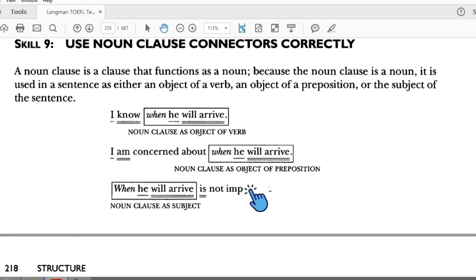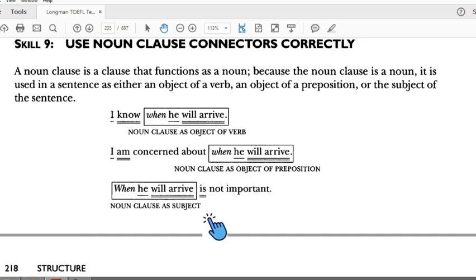Another example: I am concerned about, subject verb. Subject verb is its connector, but this one is an object of a preposition, because there is a preposition in front of it. The earlier one was the object of a verb because it came after a verb; this one comes after a preposition, so it is the object of a preposition.